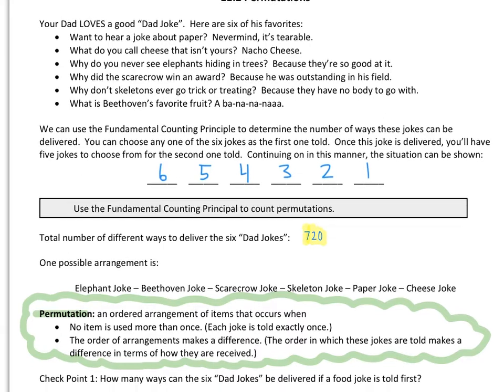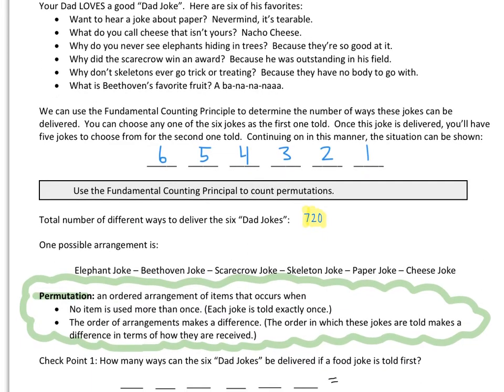Now, a permutation is an ordered arrangement of items that occurs when, and this is key, no item is used more than once, okay? So order matters. So the order of arrangements makes a difference. That is key. That's very important, okay? So order makes a difference. Order matters. The order in which these jokes are told makes a difference in terms of how they are received, okay? So let's look at this first example here.